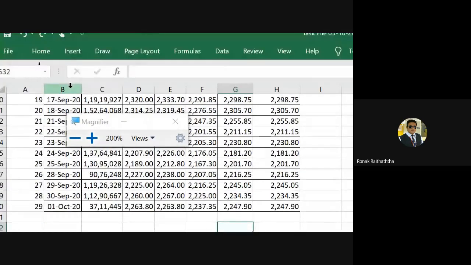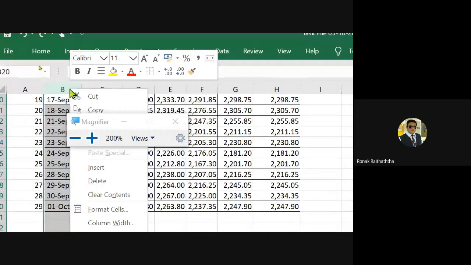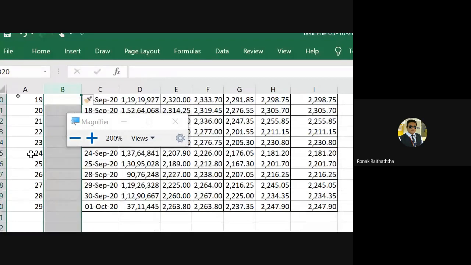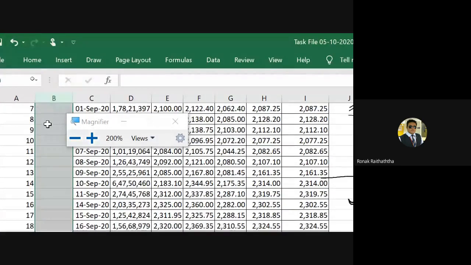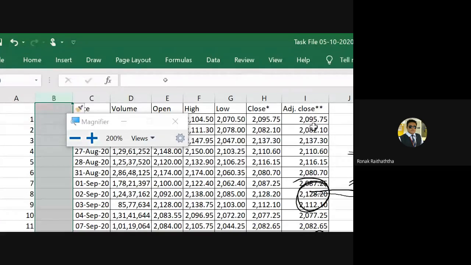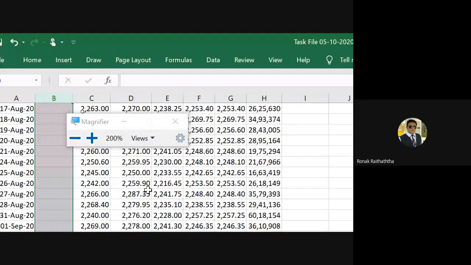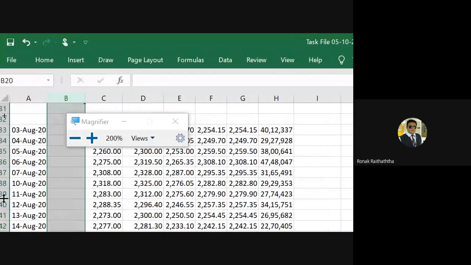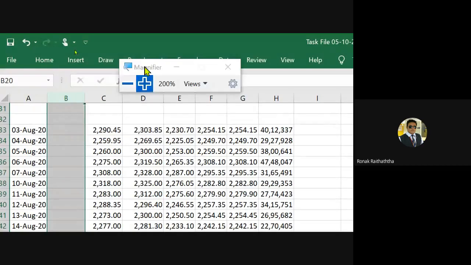So I'm going to the B column, click on it, so the B column is entirely selected. Then have a right click, and after right click, go to insert. So your column is inserted now, see. Once the column is inserted between date and price, we take the volume over there.